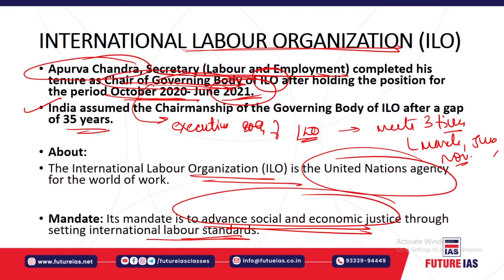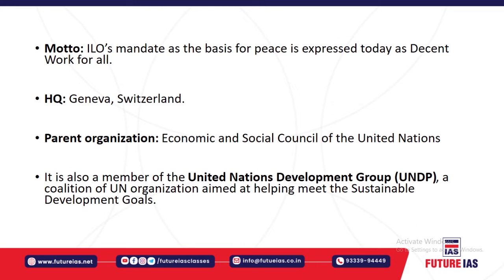So what is the main function of this governing body? It takes decisions on the International Labour Organization's policy issues. It also decides the agenda of the International Labour Conferences, right. It also adopts the draft programs and the budget of the organization for submission to the conference, as well as helping in the election of the Director General of the International Labour Organization.